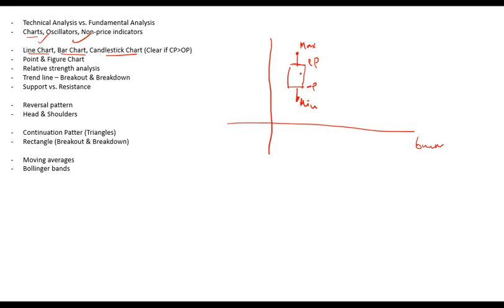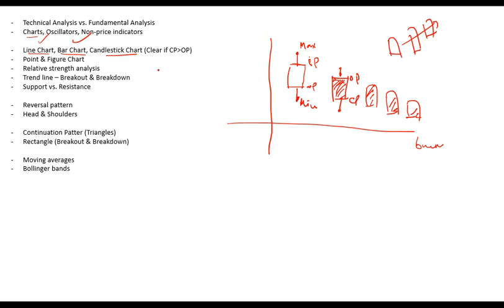So if I keep it clear, that means closing price is higher than opening price. Otherwise, if opening price is higher than closing price, that is, if stock price is falling, then you color it. So if it is clear, that means stock closed at a higher price or stock price increased. If it is colored, it means stock price decreased. So if you see multiple colored sections, that means the stock price is falling, and if you see multiple clear sections, that means the stock price is going up. So overall trend is upward.